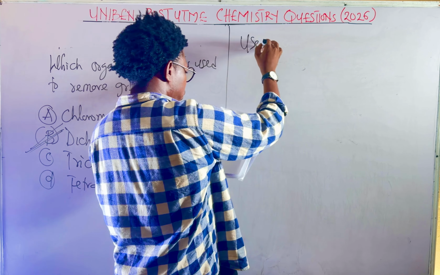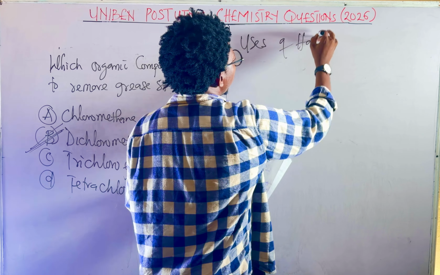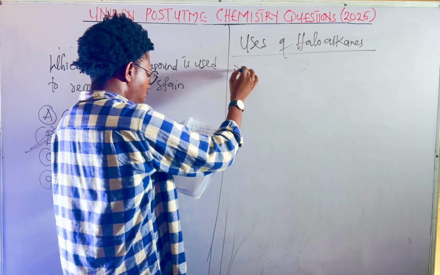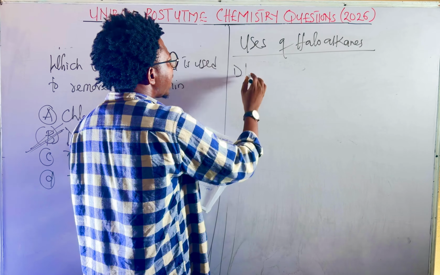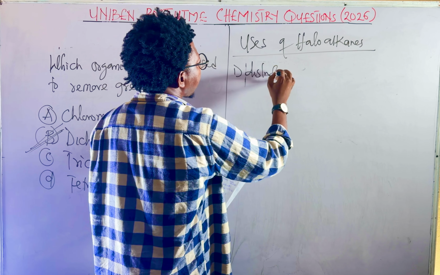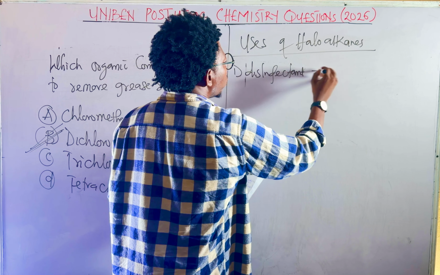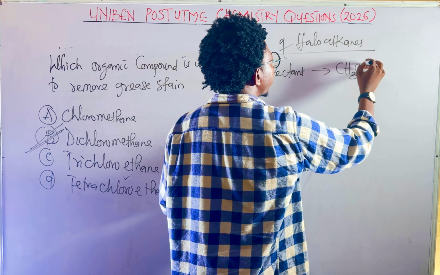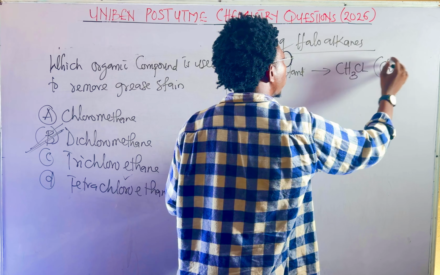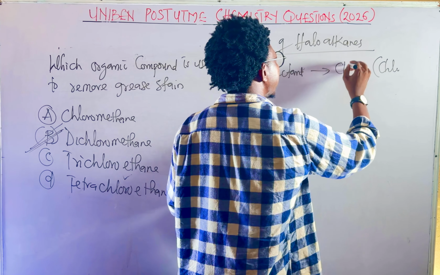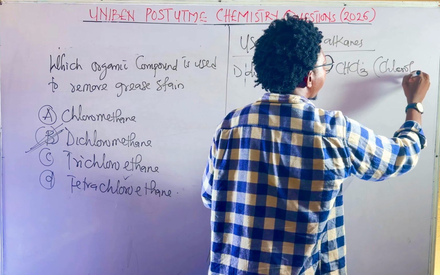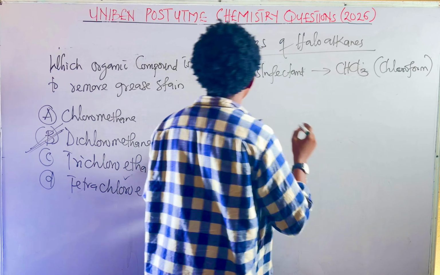Uses of haloalkanes. Number one, disinfectant. Take note, we use trichloromethane. Trichloromethane is also called chloroform.